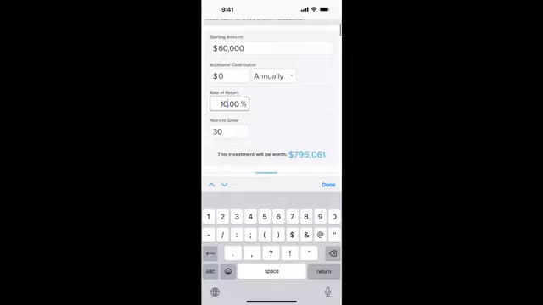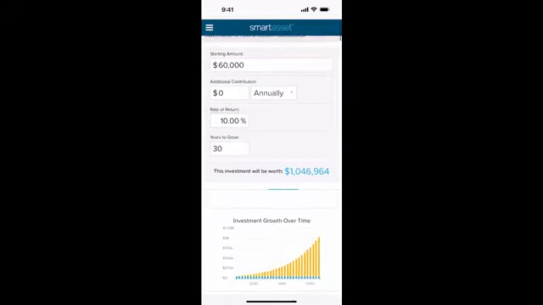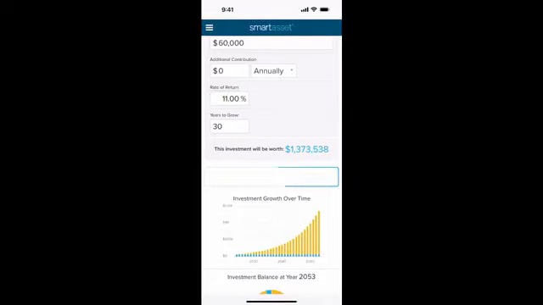So 60,000, I'm just kind of showing middle of the road here, but we're going to go from 796,000, and then that takes us up to $1 million just by 1 percentage point. We're not adding anything else. So I'm going to keep going up a little bit because I believe that you can get higher than this if you're allocated correctly. So let's go to 11%. So we're at just over 1 million.